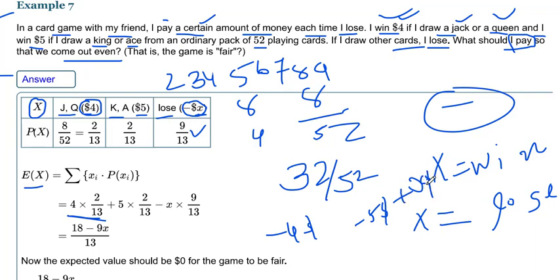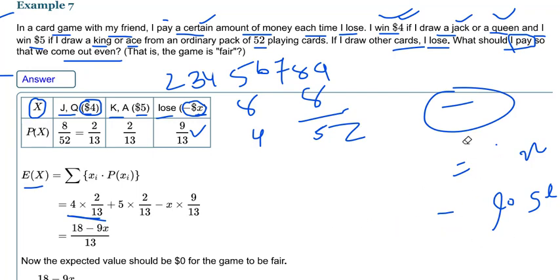You can use any outcome as a random variable, but their probabilities will change. With the help of this loss also you can count. So +4, +5 and -x. Four by its probability 2/13. Here the winning amount is $5, 2/13, and this x value we have to find out. And it's a lose position, so -x into its probability 9/13. After calculation we get 18 minus 9x is equal to 3.